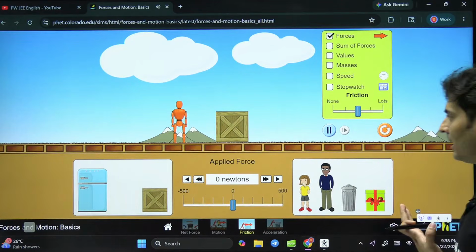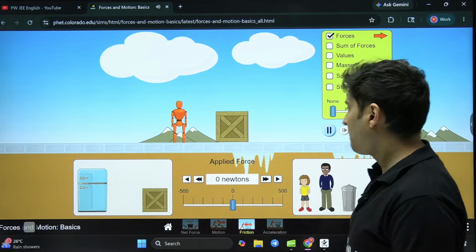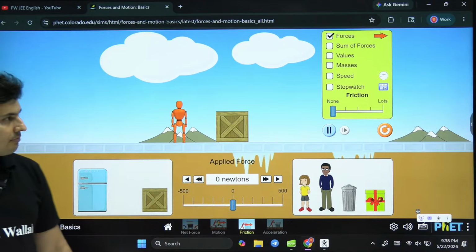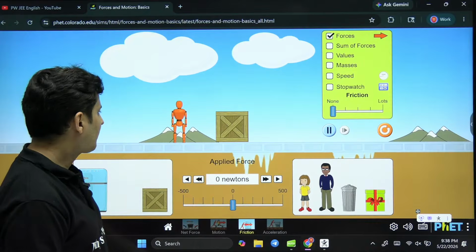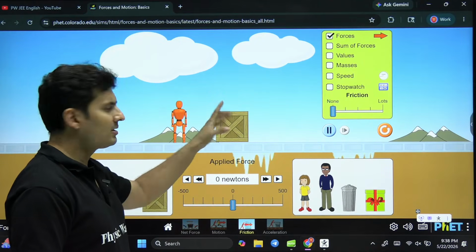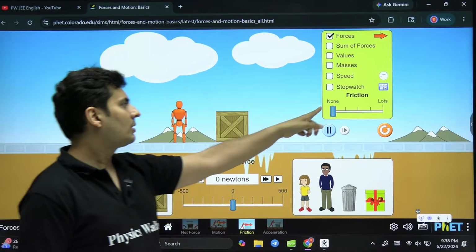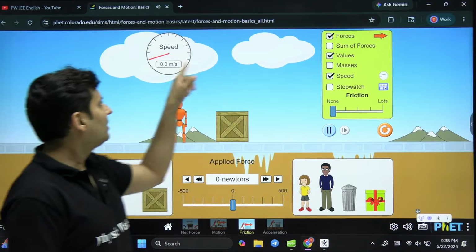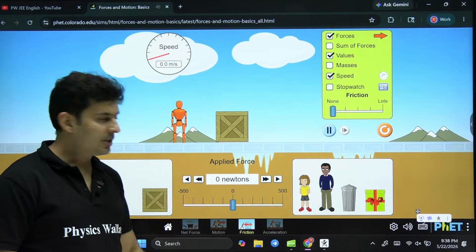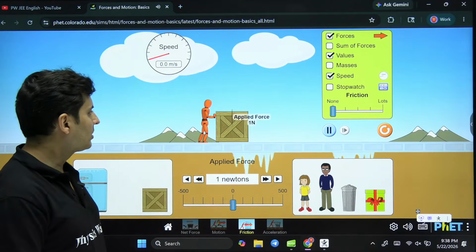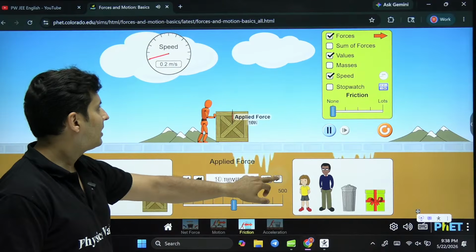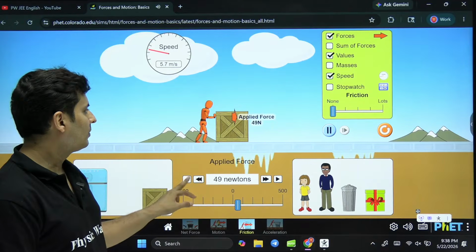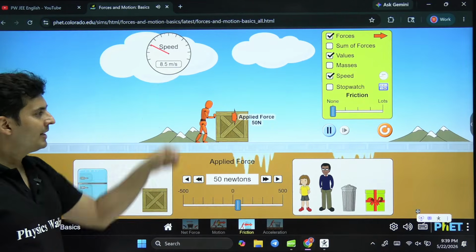Now I can explain the entire Newton's laws right from here. Okay, it's a very beautiful simulation, and it will make you understand a lot of things. Imagine there is this dude, there is this block, and this surface is smooth. The friction is not there at all. I can also have a speedometer with the values on it, so I can see how the speed is changing or not changing. So let me apply a force of some newtons and see what is exactly happening. Okay, I have applied 50 Newton force. Can you see the speed is increasing?